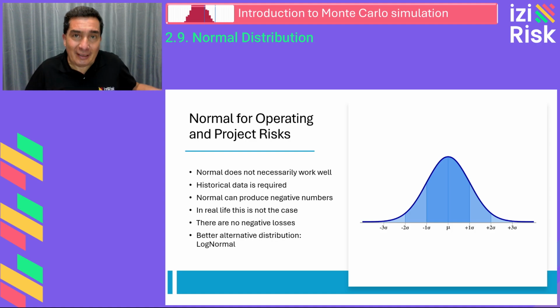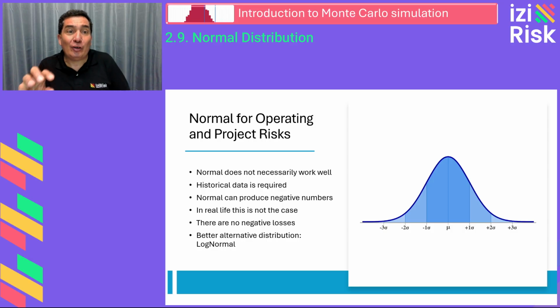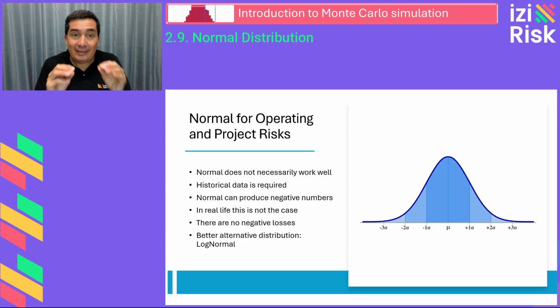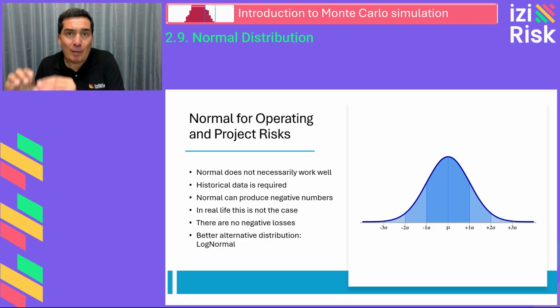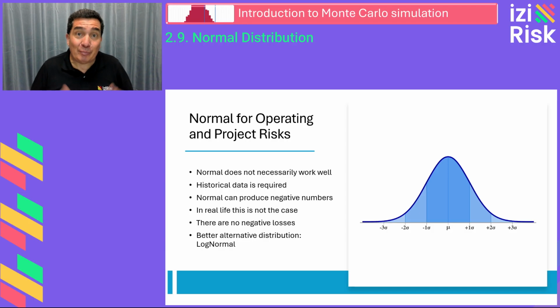But there's an alternative. The log normal distribution, often described as the close relative to the normal distribution, addresses many of these shortcomings of its counterpart. In the next module, we will explore the log normal distribution and discuss how it effectively models monetary impacts in operational and project risks.